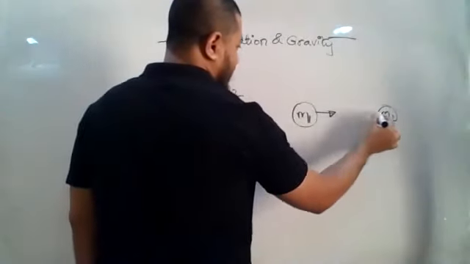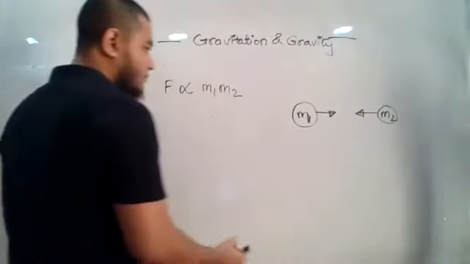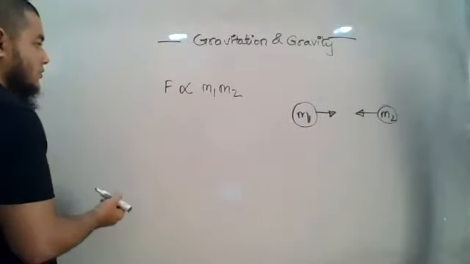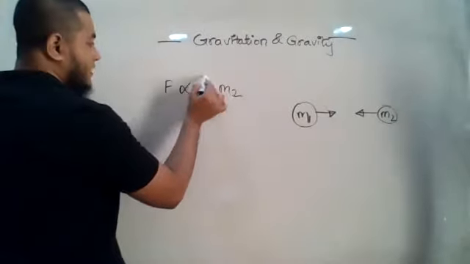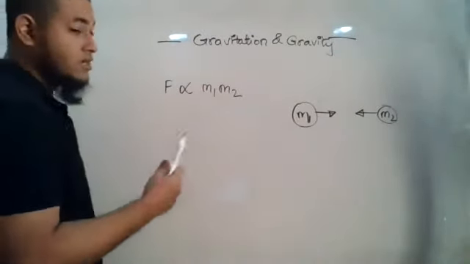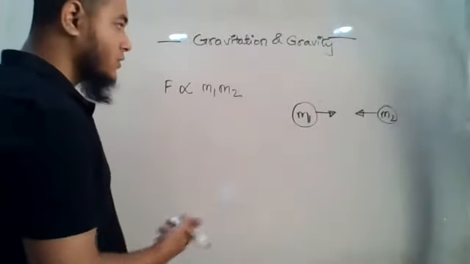Okay, see, they will be attracting each other. So the force will be proportional to the product of their masses. If one of the masses gets doubled, then what will happen? The force will get doubled. But don't get puzzled over here. There is a very important thing.